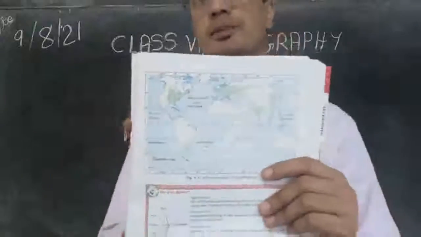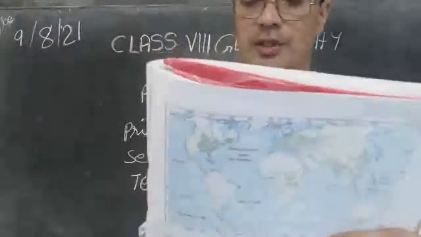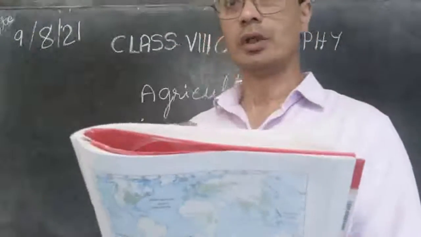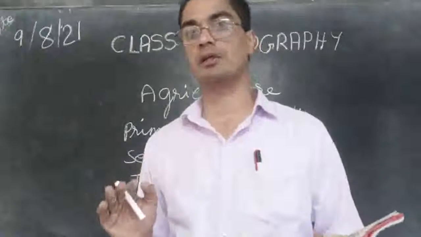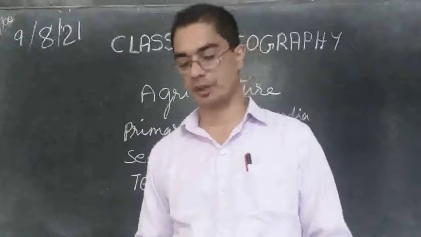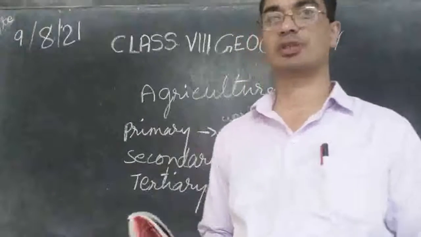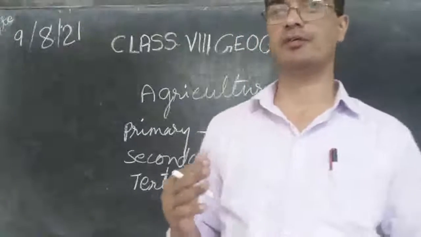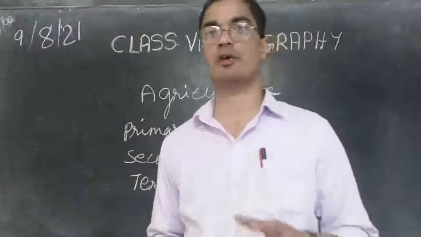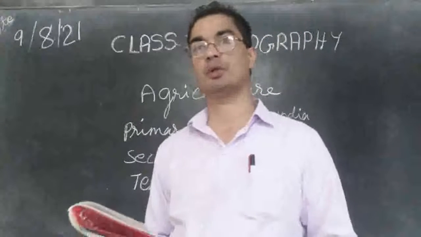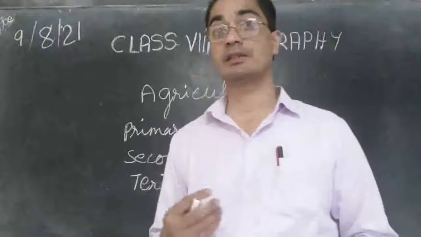So why have they chosen these places for agriculture? It is because the factors are favorable. The topography of the soil and the climate of the place is suitable. That is why they are choosing this place. The people living in that place are practicing agriculture because they found the soil is good and the climate is also good.